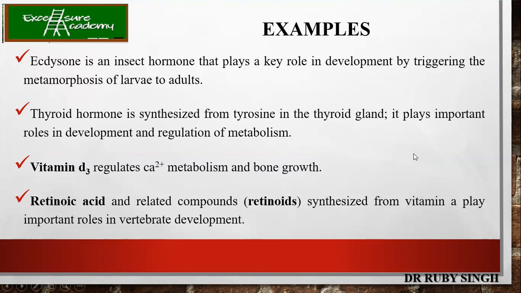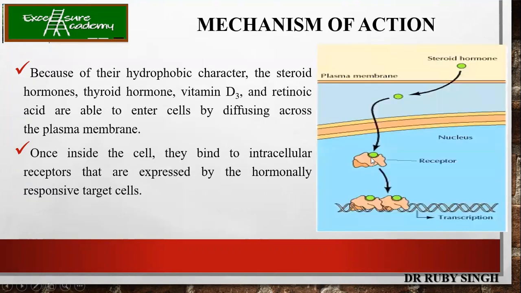Then we have the vitamins. We know vitamin D is essential for bone growth. It helps in calcium metabolism. Retinoic acid is nothing but your vitamin A, which also plays an important role in vertebrate development. So these were the examples of the steroidal hormones which we have discussed just now.